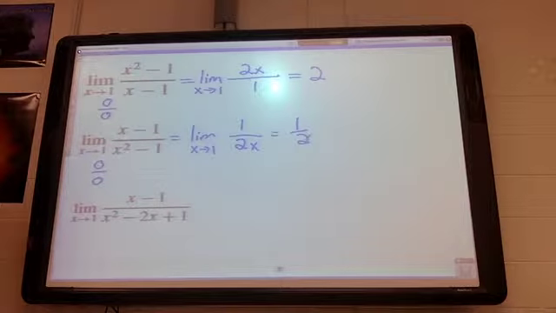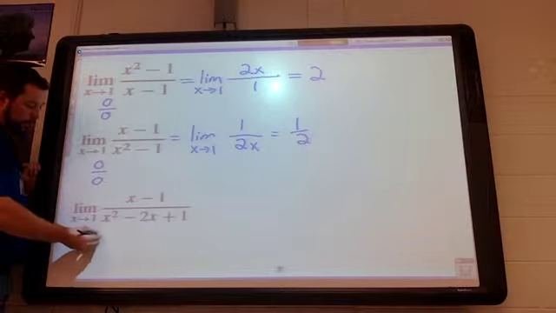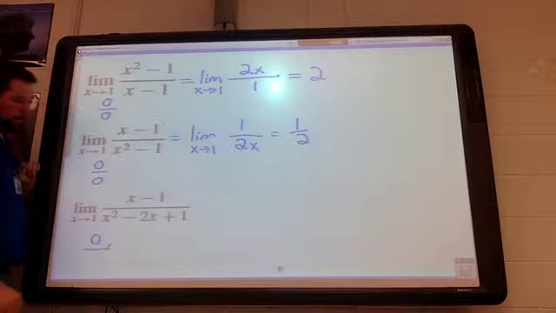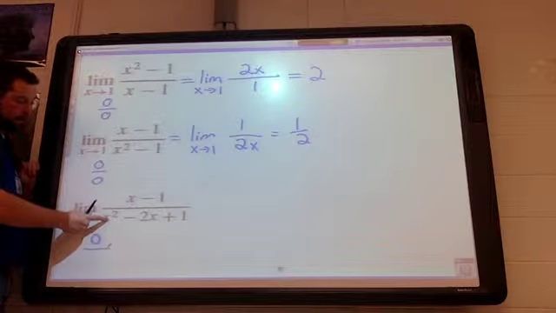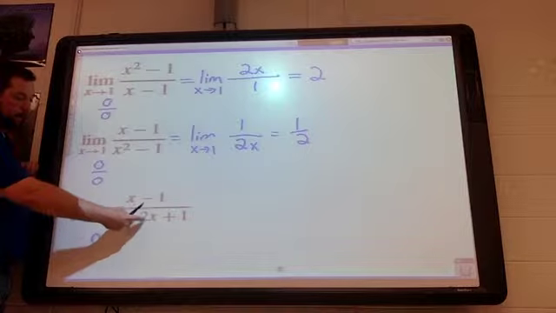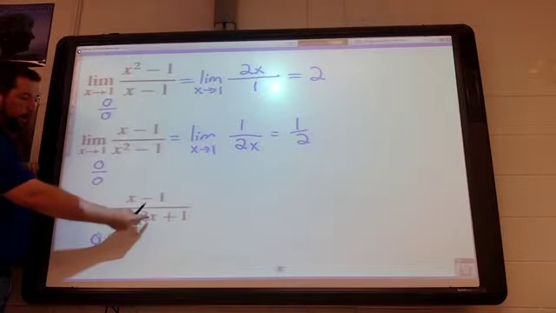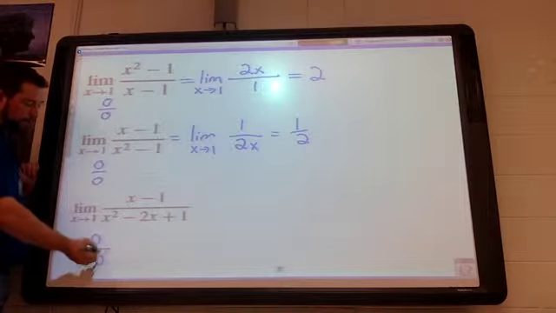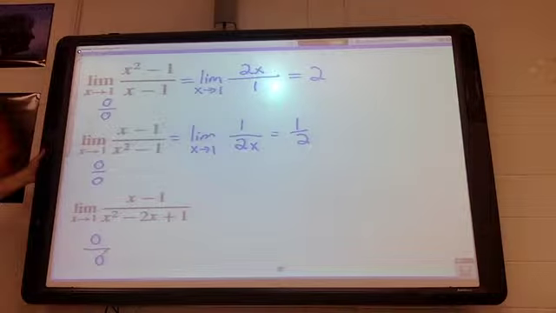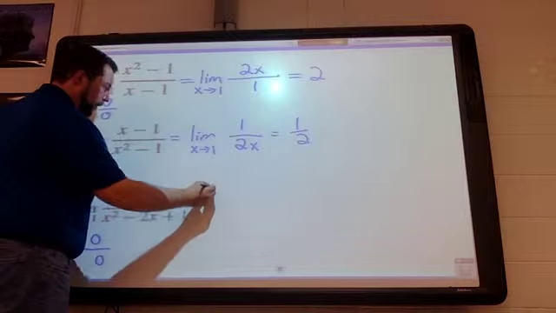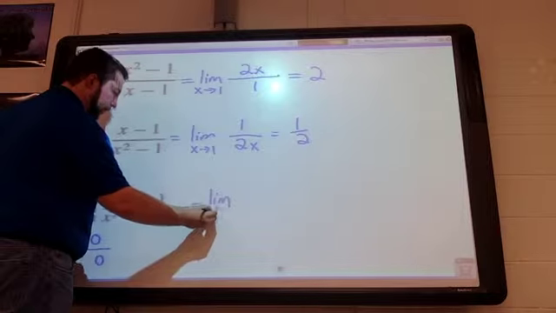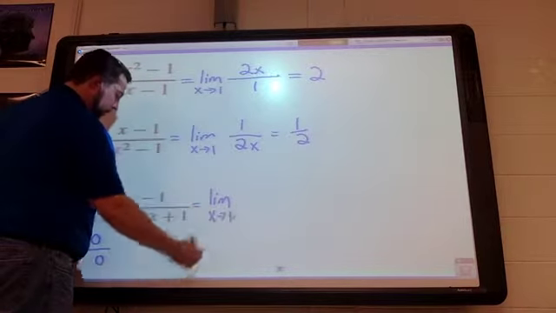All right, same thing on this last one here. If I plug a 1 in up top, 1 minus 1 is 0. The bottom, a little more complicated, not much. You get 1 minus 2, which is negative 1, and negative 1 plus 1 is, in fact, 0 again. So it's indeterminate. So I can do L'Hopital's rule and say this is the limit as x approaches 1.